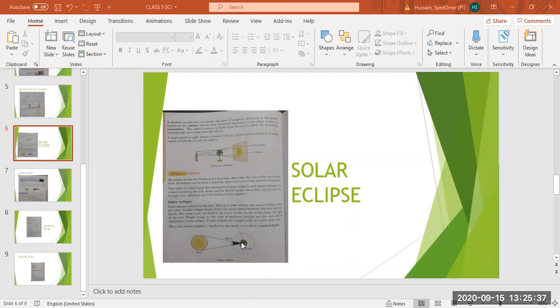A solar eclipse can happen only on a new moon day. जी अंडरलाइन कर लें. But when will solar eclipse happen? On a new moon day. So when the sun is completely blocked by the moon, it is called a total eclipse. और total eclipse होना मुश्किल होता है, ठीक है? Total eclipse इतनी आसानी से नहीं हो सकता.